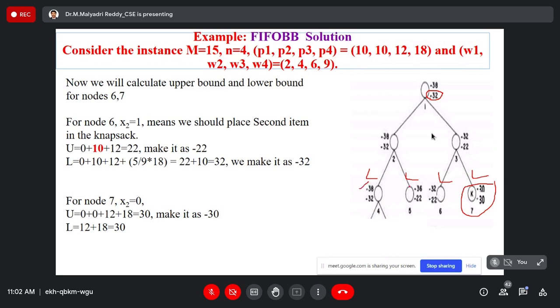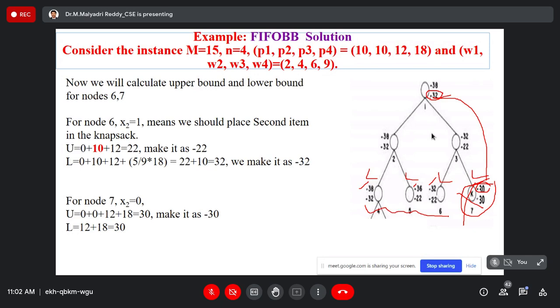It is minus 38, minus 32, minus 32, minus 30. From these 4 nodes, minus 30, that means 7th node, exceeds the boundary function. So simply kill that node.